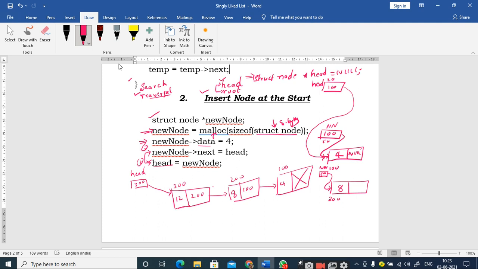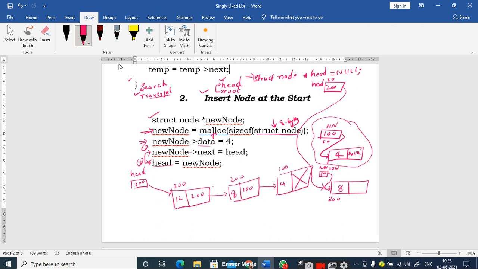What happens? Head is equal to new node. So whatever head value is there, the new node value is 200. Therefore it will overwrite this 100 with 200. Thereby what I am doing, I am making the head pointer point to this location. At this point what happened? I cannot access this particular node, it is becoming idle or it is becoming orphan, right? So I cannot identify this node.